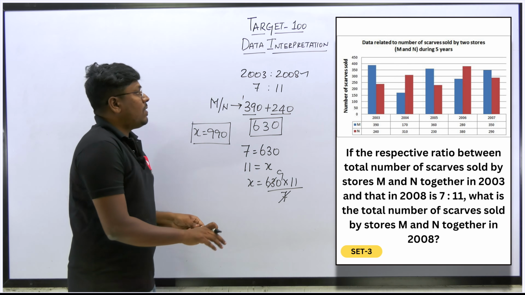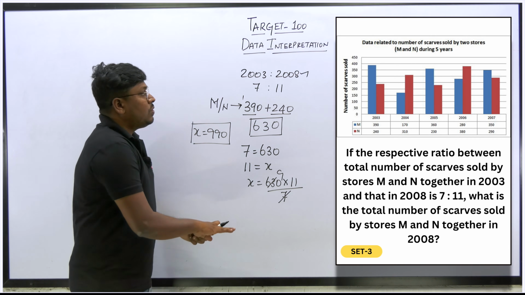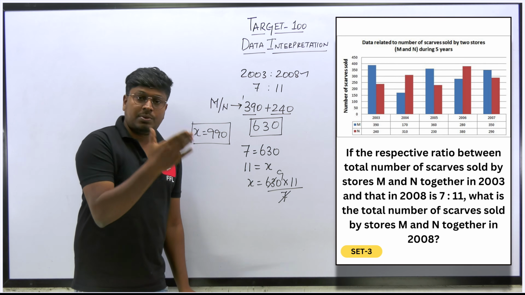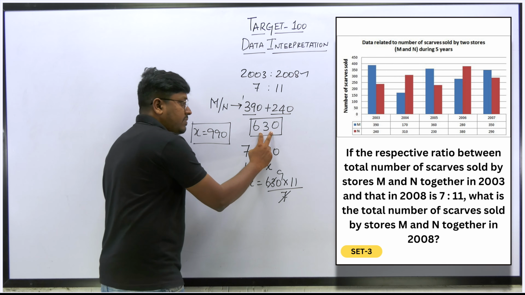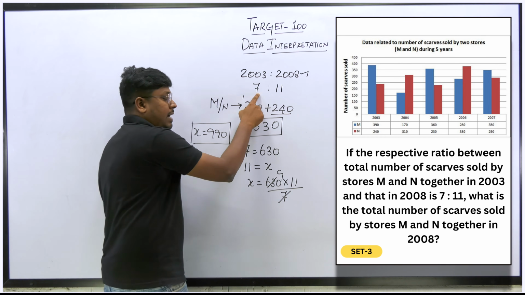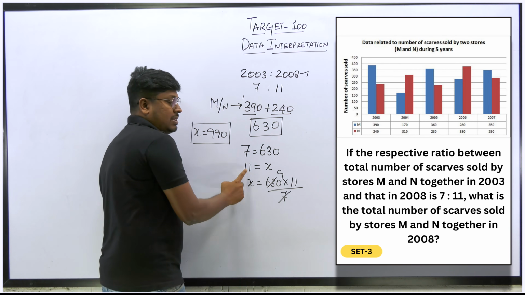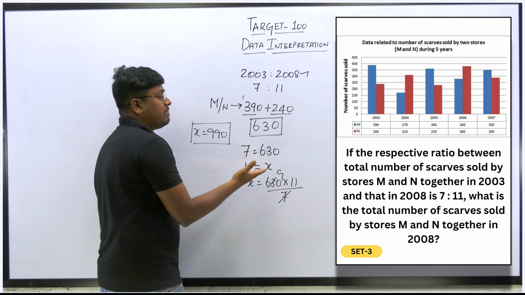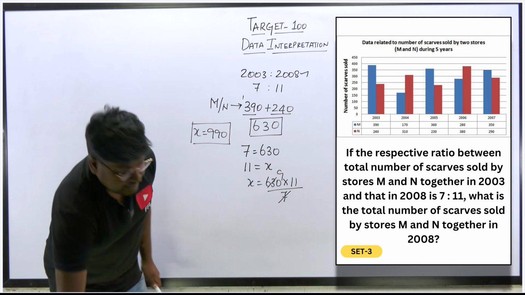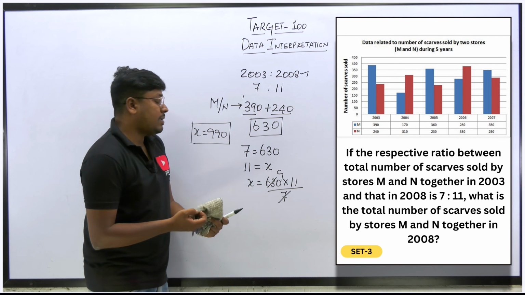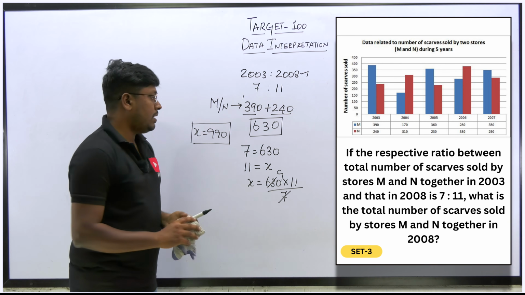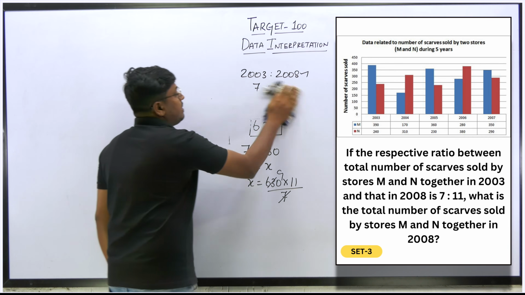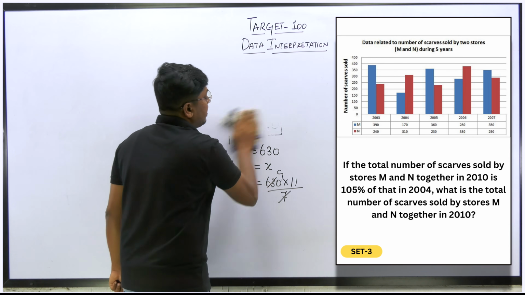So friends, understood or not? The value they have given for 2003 in the chart, but our target is to find 2008. So first in 2003 we found the total scarves sold, which is 7 part, and our target is to find 11 part because 11 part is in 2008. So 11 part is equal to X, just cross multiply it. So finally we got 990. So 990 will be the total scarves that were sold by the two stores M and N in the year 2008. So this will be the answer for question number 1.